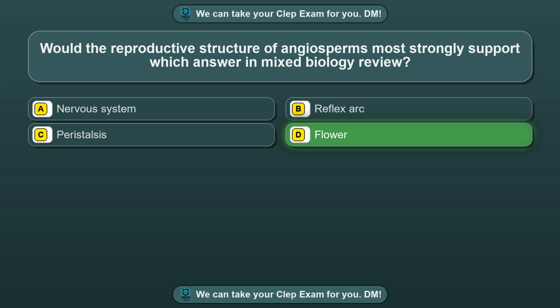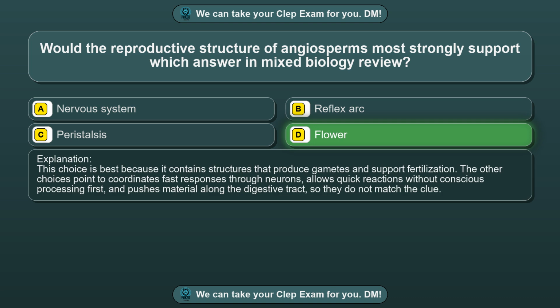Flower. This choice is best because it contains structures that produce gametes and support fertilization. The other choices point to coordinates fast responses through neurons, allows quick reactions without conscious processing first, and pushes material along the digestive tract, so they do not match the clue.